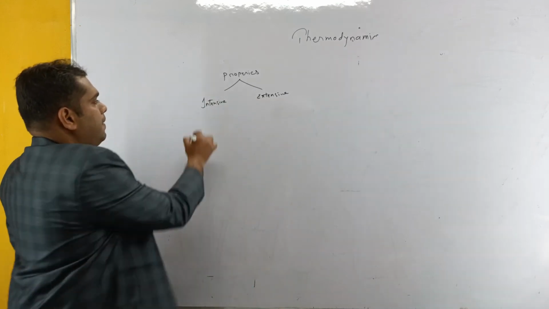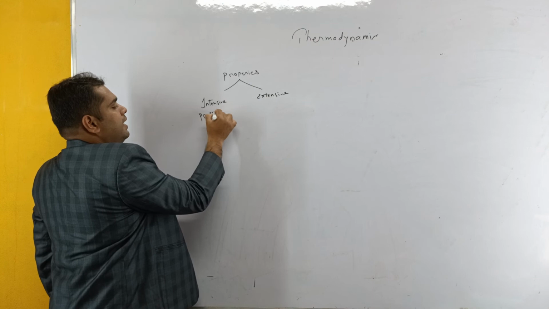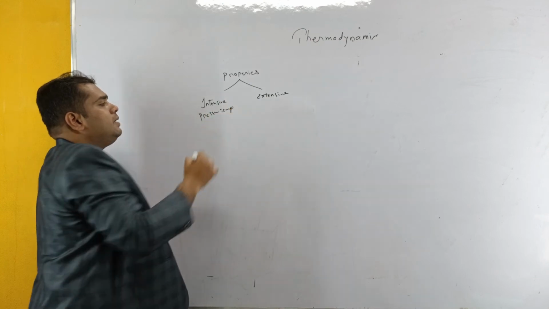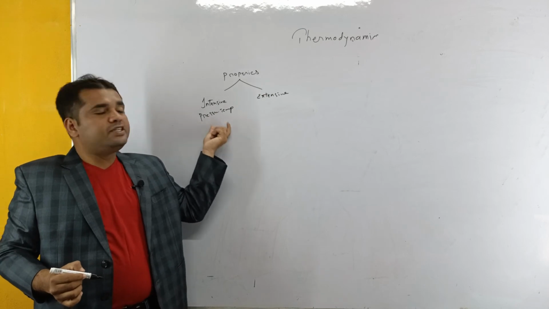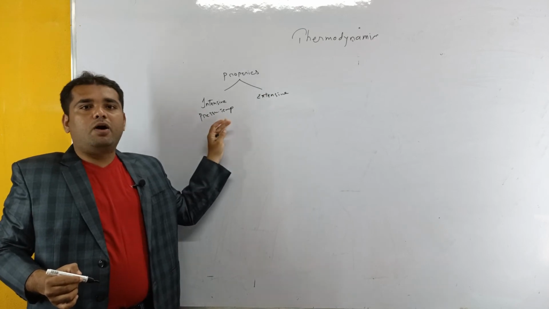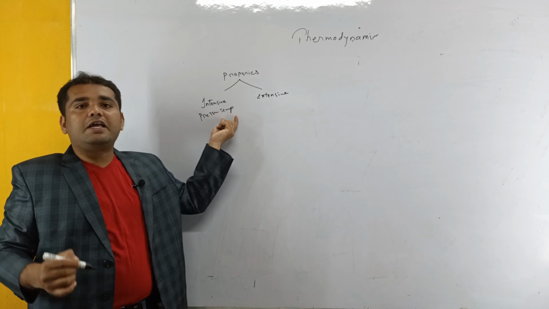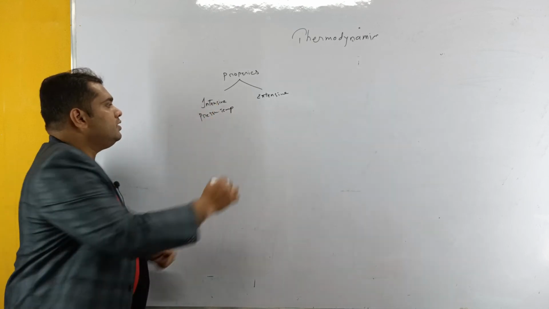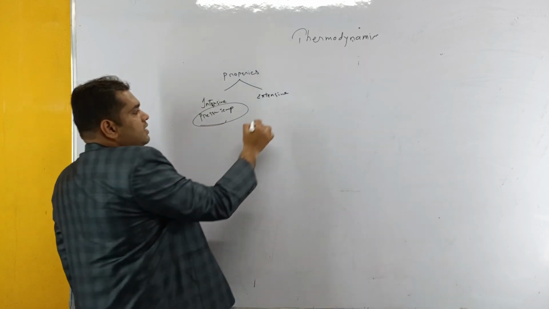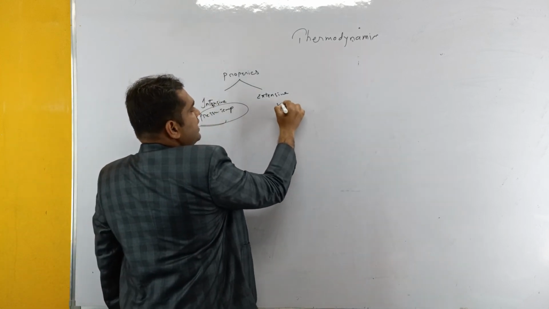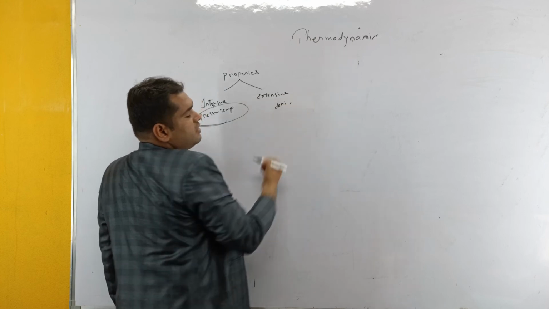For example, pressure and temperature. Pressure and temperature are not related to mass. If you want to measure pressure or temperature, we don't need mass. That means pressure and temperature are independent of mass, so these are considered intensive properties. Whereas coming to density, what is the general formula?